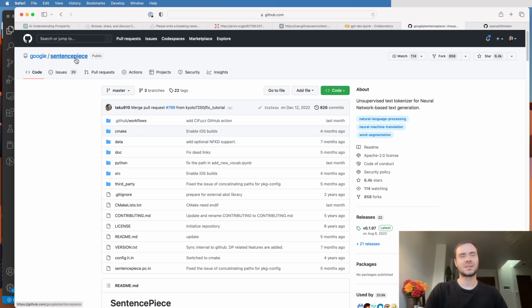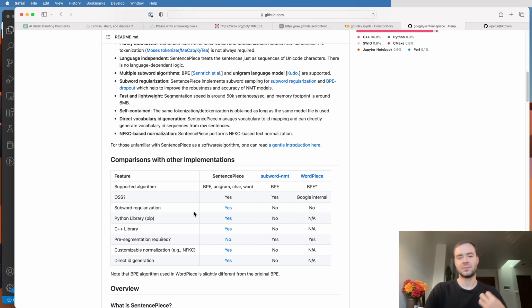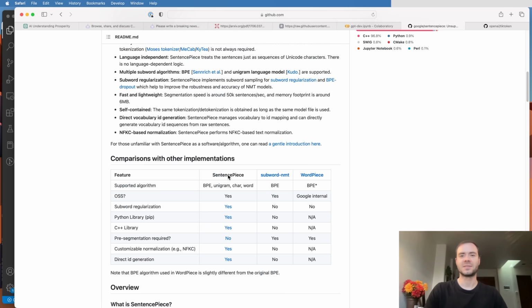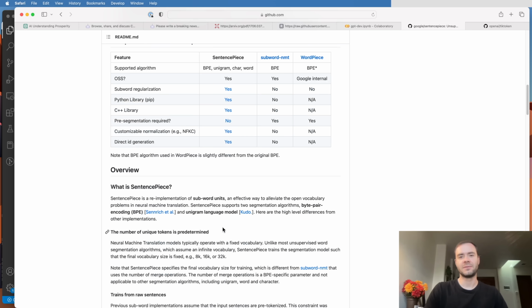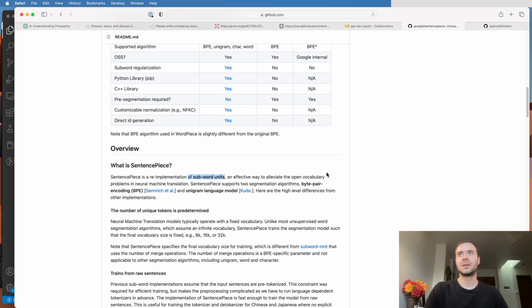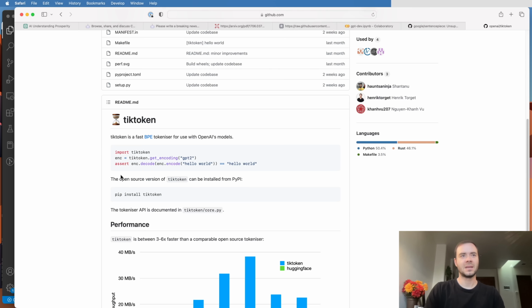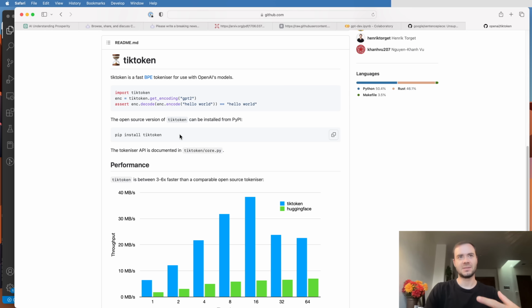For example, Google uses SentencePiece. SentencePiece will also encode text into integers, but in a different schema and using a different vocabulary. SentencePiece is a subword tokenizer, which means you're not encoding entire words, but you're also not encoding individual characters. It's at a subword unit level, and that's usually what's adopted in practice. For example, OpenAI also has a library called tiktoken that uses a byte pair encoding tokenizer, and that's what GPT uses.